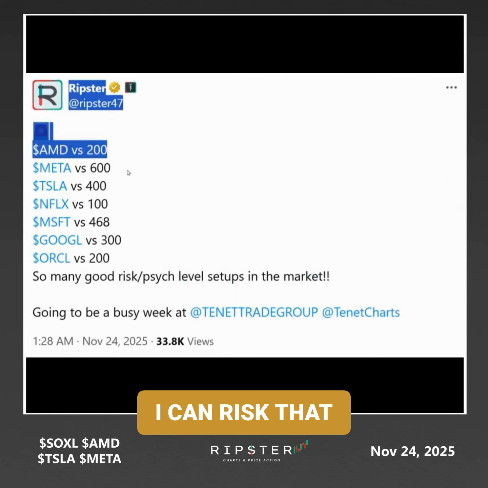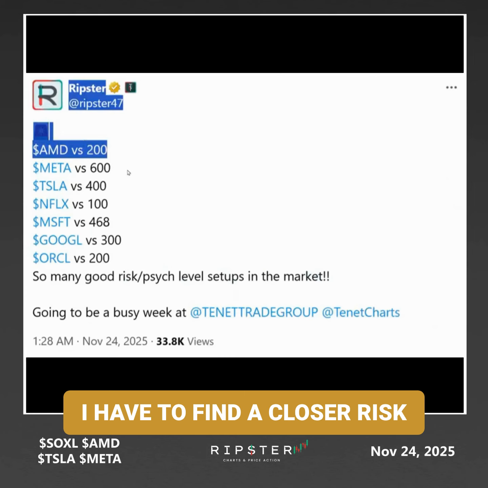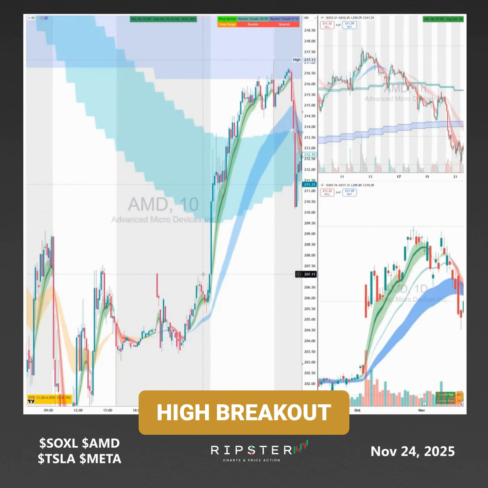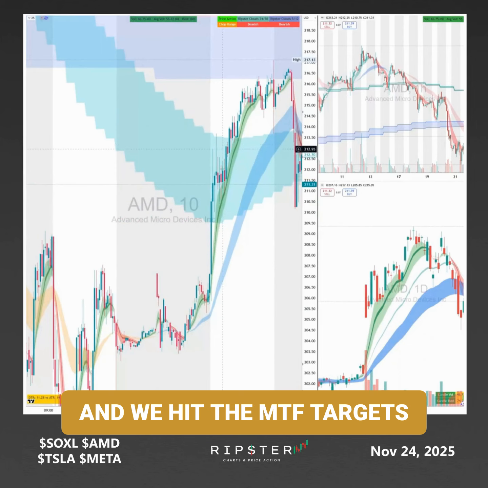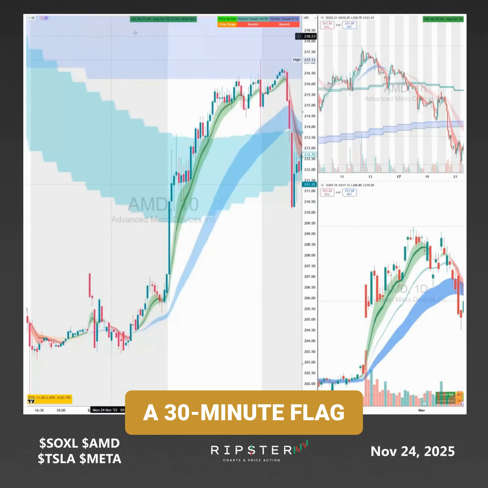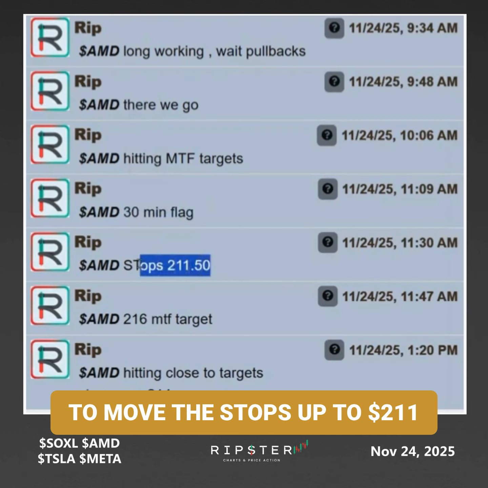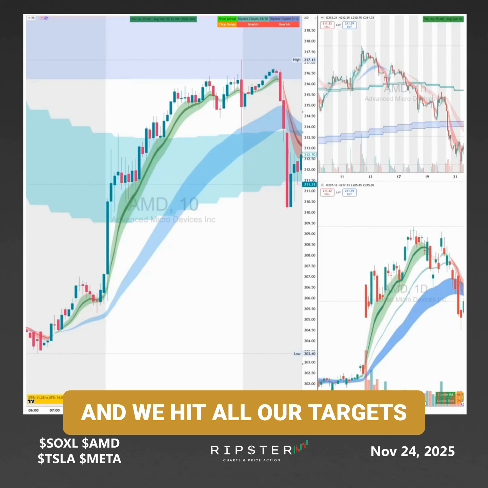As a swing trader, I can risk that, but as a day trader, I have to find a closer risk, which I got from the opening price. I took the pre-market high breakout and I told the traders to long AMD, and we gave the MTF targets. Then we had a 30-minute flag. When that flag broke out, I told the traders to move the stops up to 211. So you keep moving your stops up, and we hit all our targets.